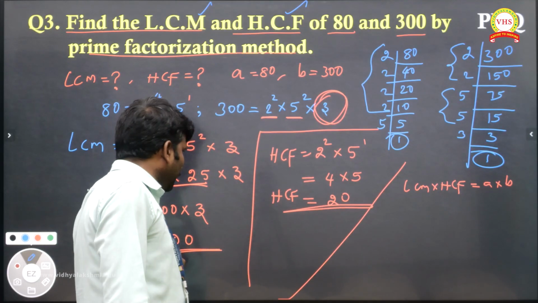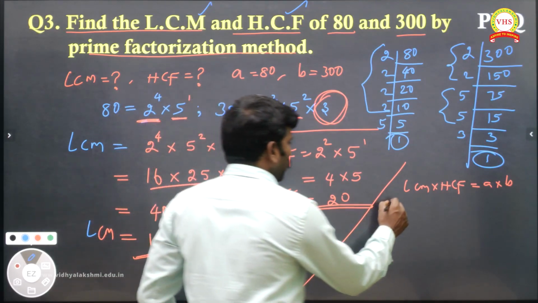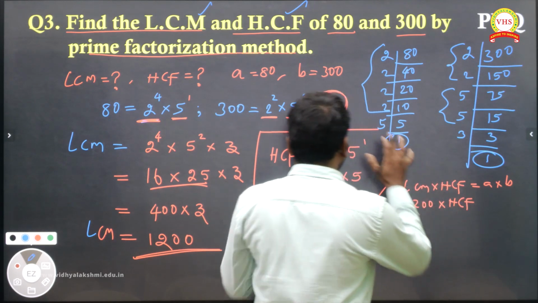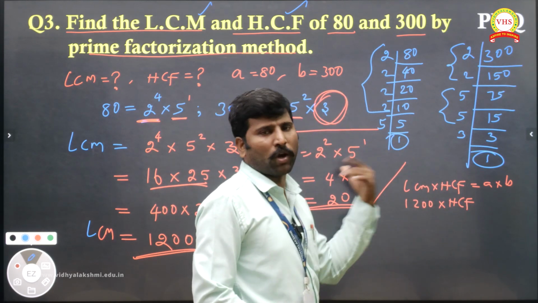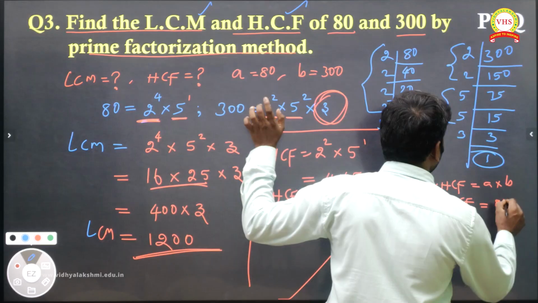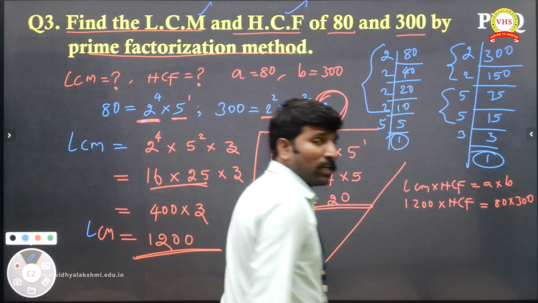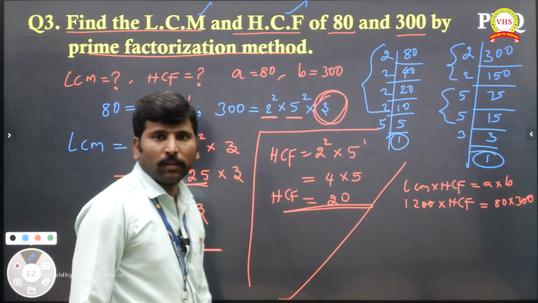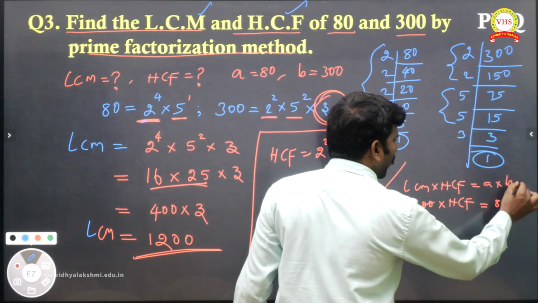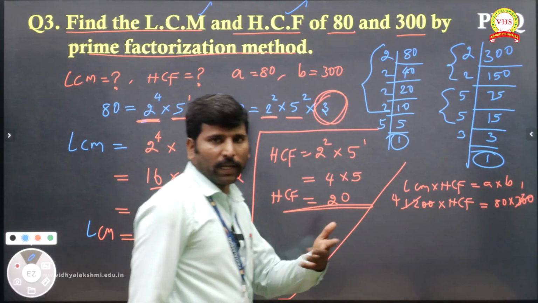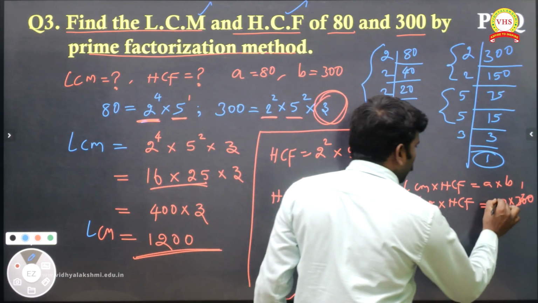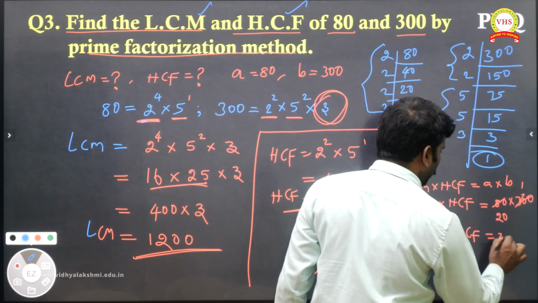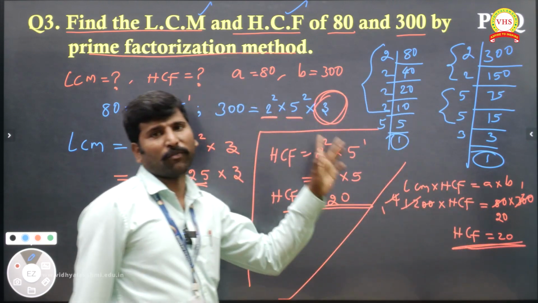First, with the help of LCM, I will find HCF. So LCM I have 1200. HCF I have to find, for example, this I don't know. I'm going this method in the sense you have to go like that. And A value is what? 80. B value is what? 300. How can you cancel? See, the zeros cancel. Okay, and the same side if you have like that, you can cancel. 1 three's are 3, 4 three's are 12, you can cancel. And 1 four is, how many fours? 2 fours are 8, and 0. Then HCF is equal to 20. This is one idea with the help of the formula.